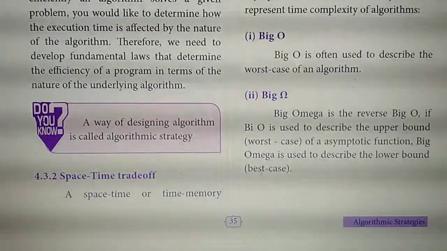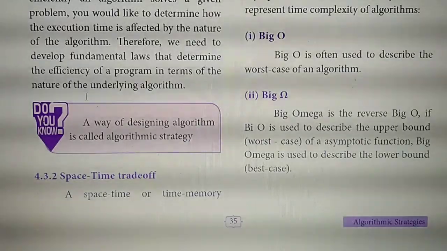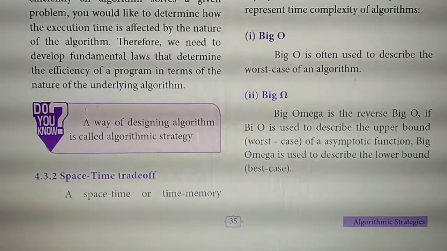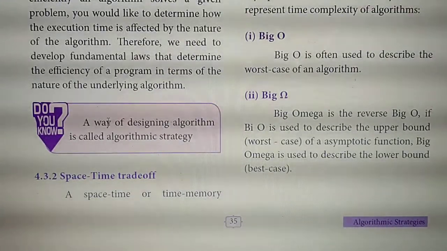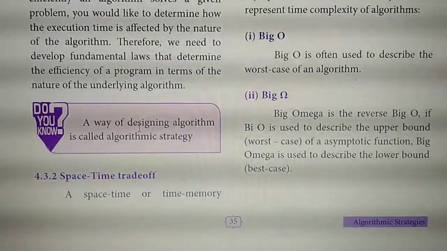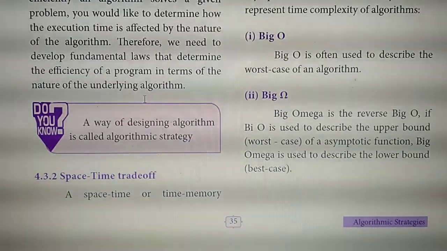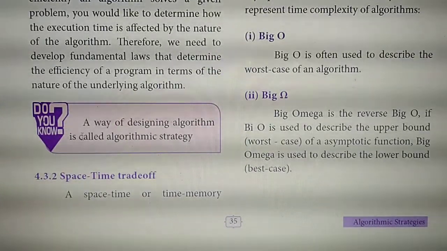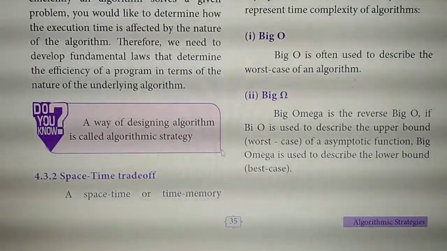Take page number 35. Here you write: define algorithmic strategy. Sometimes they ask this line as a one mark question also. Define algorithmic strategy: these two lines you should mark, on page number 35. Mark these two lines, as they are the answer for that question. Understand? Have you all written?